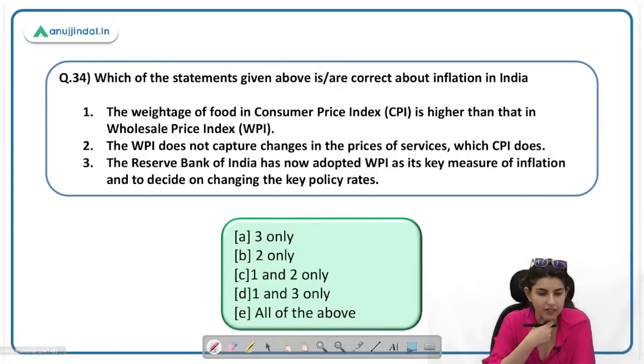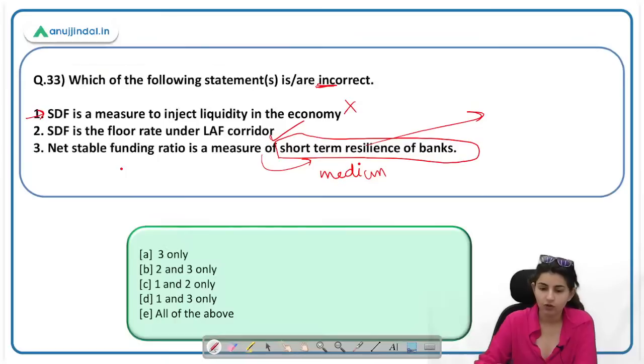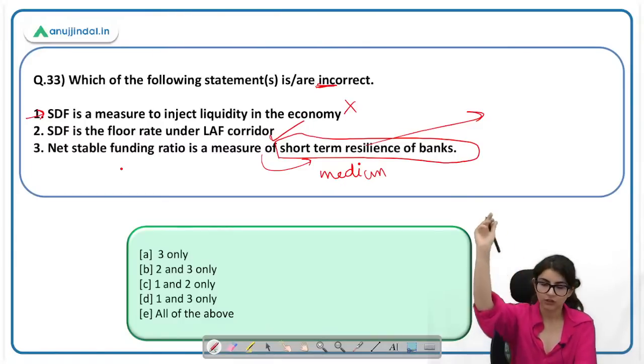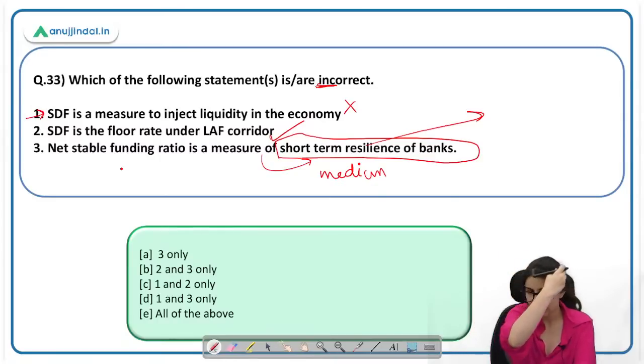Let's move on to the next question. Please let me know what is the measure of short-term resilience? LCR, correct. Who gave the right answer? Arun Thamiz and Parash. Very good. Liquidity coverage ratio is a measure of short-term resilience, and net stable funding ratio is for medium or long term.